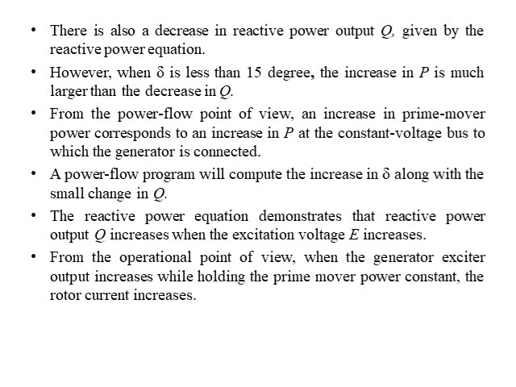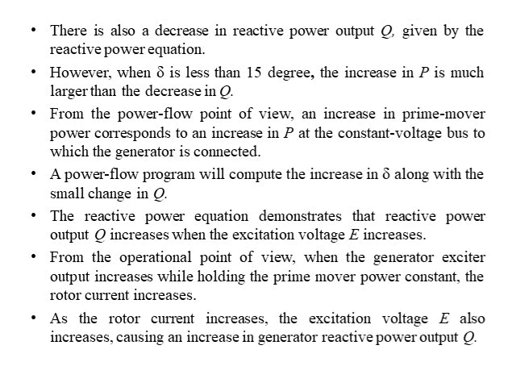From the operational point of view, when the generator exciter output increases while holding the prime mover power constant, the rotor current increases. If the current increases, the reactive power increases. As the current increases, the excitation voltage E also increases, causing an increase in the generator reactive power output.